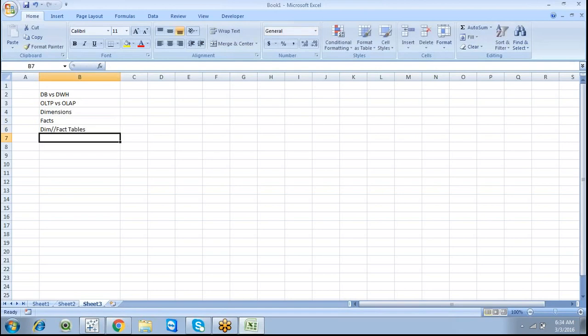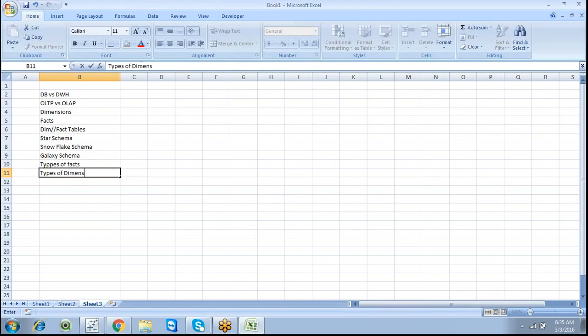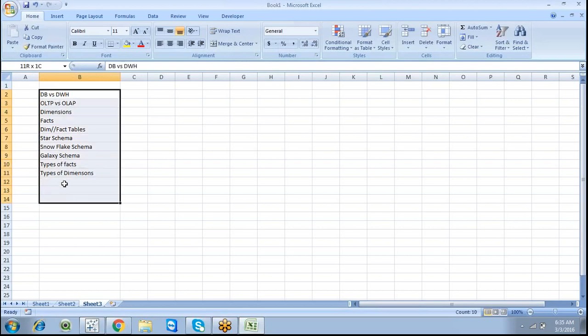We can discuss the schemas: star schema, snowflake schema, galaxy, which we can also call hybrid. Then the types of facts and the types of dimensions.